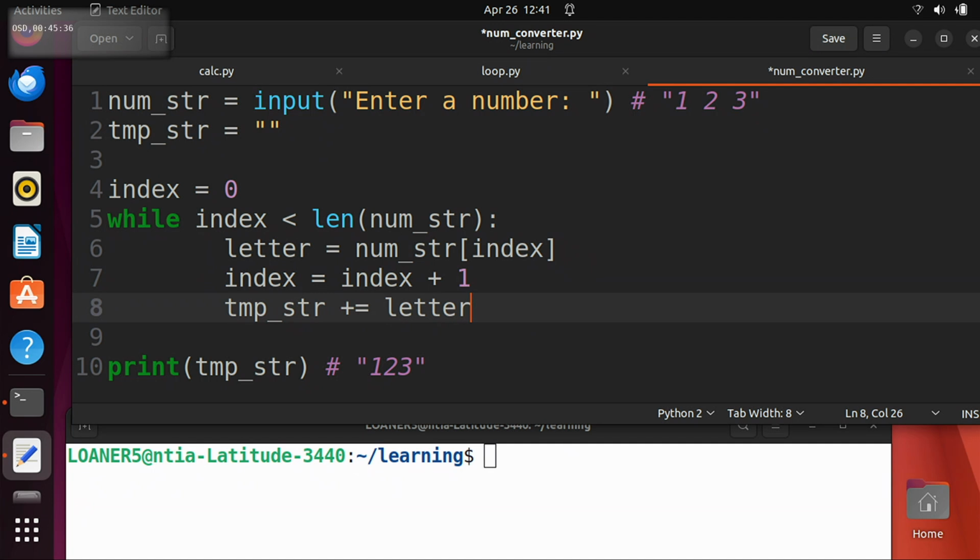Good. And then you can get rid of this line, or you can comment it out, because we don't need it anymore. That was just for testing, right? So we could see how it worked all the way through. But we don't need this anymore. So you can put a comment before it, you can put a hashtag, or you can just delete that line. Because that was just for testing.